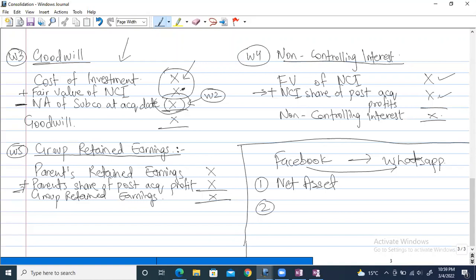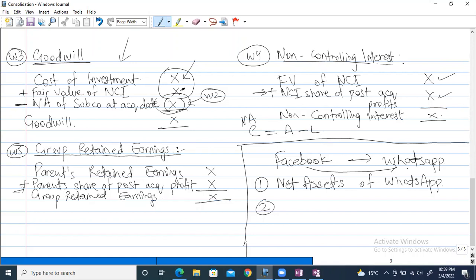Every company which is purchasing a subsidiary company has to pay 2 types of cost. The first cost is called the net assets, in this case net assets of WhatsApp. And net assets, if you remember, we studied this before as well. I told you net assets are exactly the same as capital, right? And the capital formula is basically asset minus liability. So if capital is also net assets, it has the same formula: net assets equal asset minus liability.